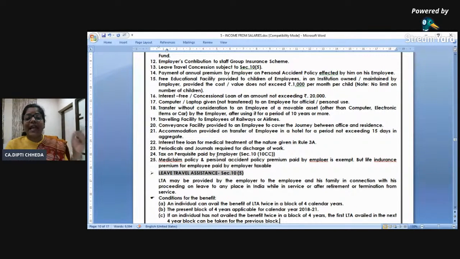Employer is paying tax on the perquisites given to you. It's exempt in your hands, because you can refer to this in the business head. It is taxable for the employer. Employer अगर employee के लिए income tax pay करता है, for employer it is added back, taxable in their business head. In your head it is exempt.